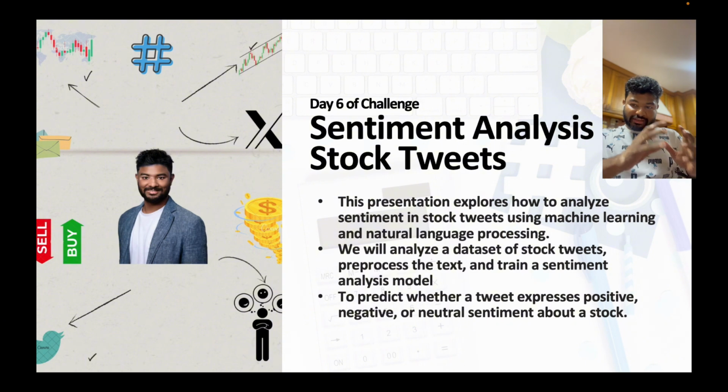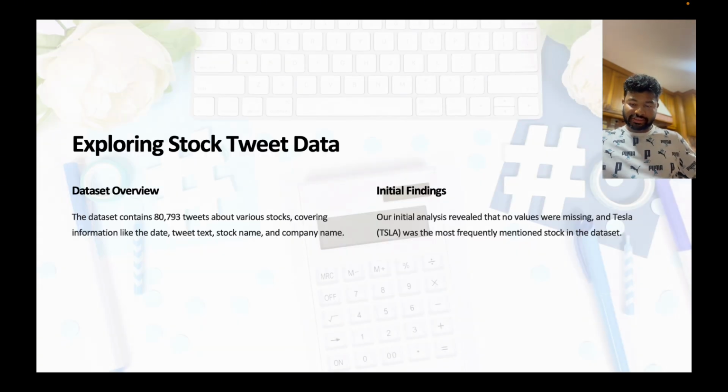We'll analyze that stock tweet data. We will put forward all the learnings from the last 5 days and try to build a good model and see what kind of models we get at the end. So let's start. The stock data consists of all the tweets around the stocks.